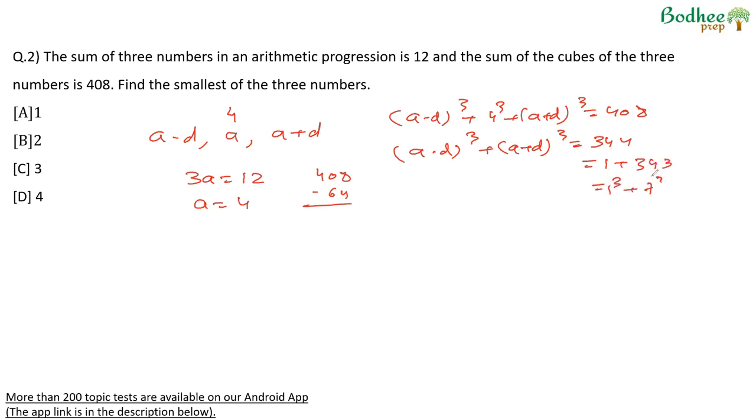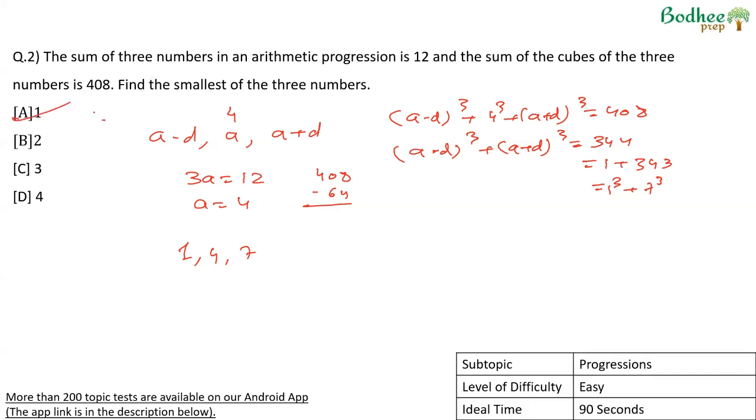The numbers are pretty obvious. Or we could have expanded and then tried to solve, but I think here the number becomes very, very obvious. And therefore the three numbers are simply 1, 4, and 7. The sum will be 12. The sum of cubes will be 408. What is the smallest number? 1 becomes my answer. I think an easy question, not more than 90 seconds to solve. Something that you would want to have in the exam.